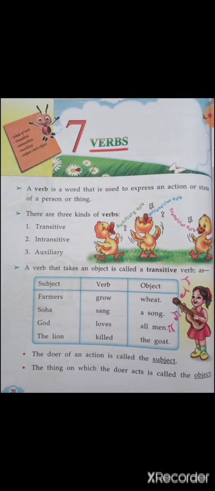The thing on which the doer acts is called the object. Wheat is being grown. So wheat is the object. Song is being sung. So song is the object. All men are loved. So all men is the object. The goat is killed. So the goat is the object.